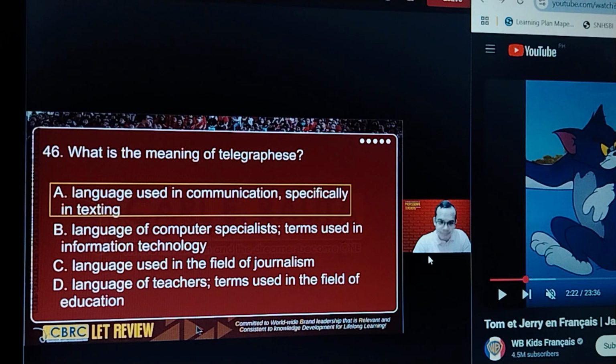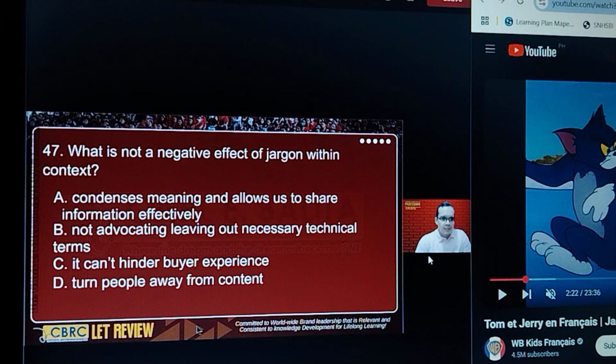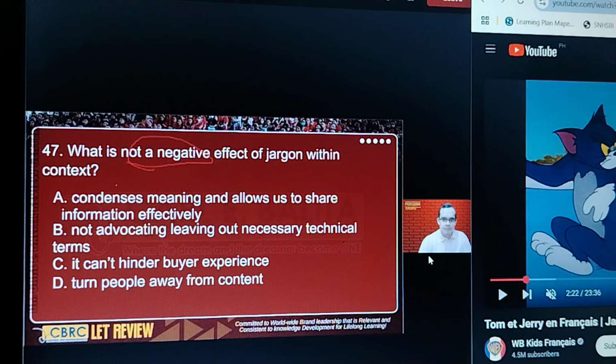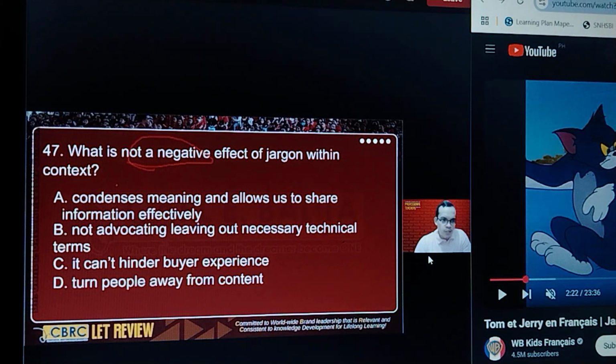Letter A. Next, not effect. Say we're looking for jargon. What's the positive? Longest, and again, that is letter A. It is also true.